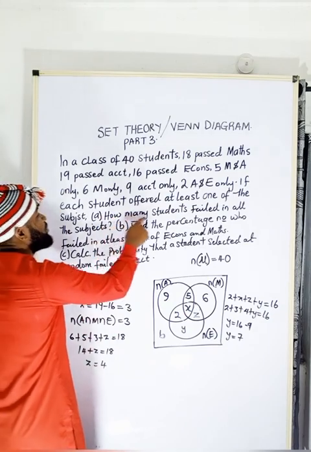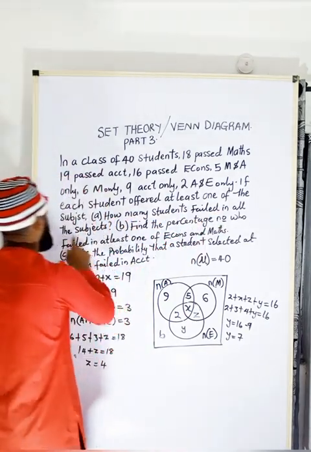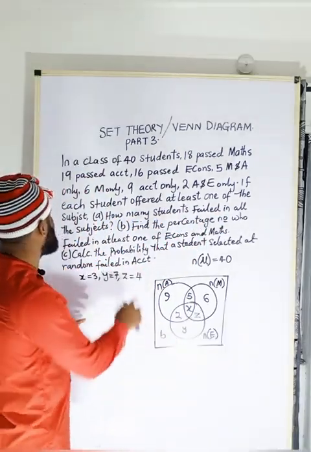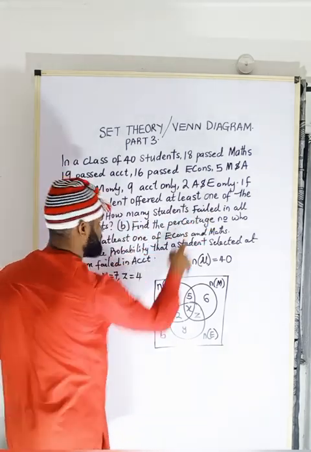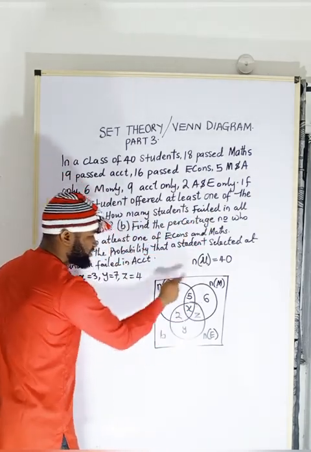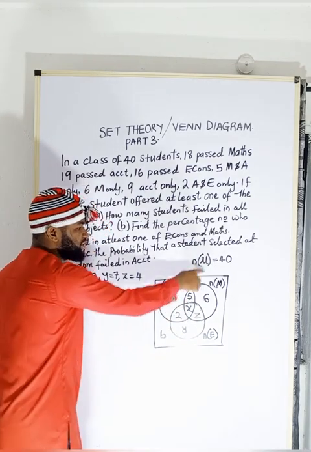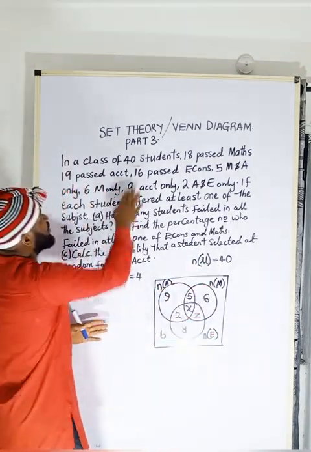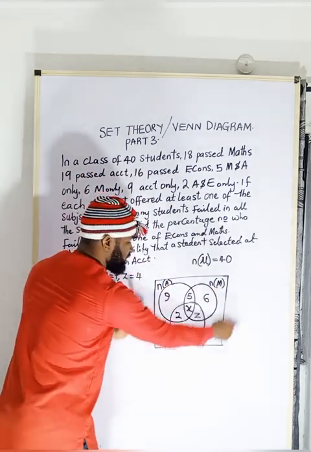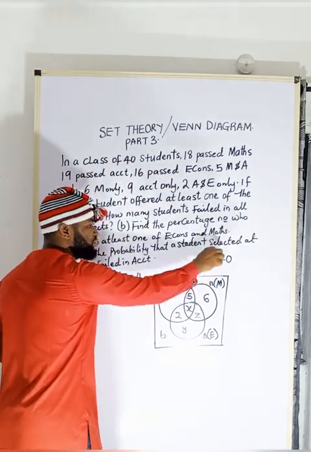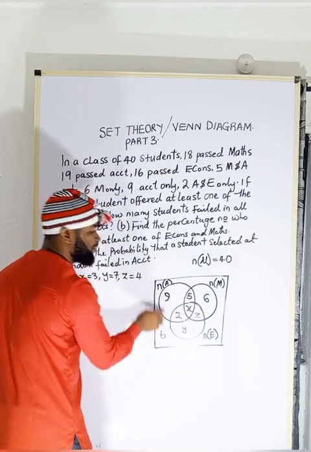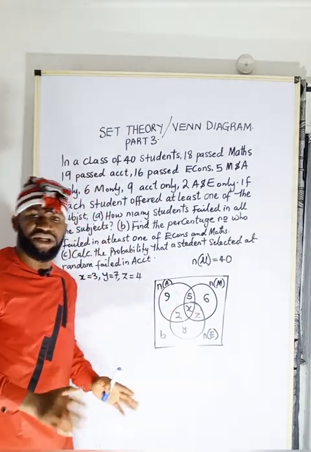Now, they say, how many students failed in all the subjects? Now, how many students failed? Now, everybody here passed. So I'm going to add all the number of people that passed. This is everybody in the school, okay? In the class, all the people in the class. They are 40. So I'm going to say this 40 minus all the people that passed. Then I will get the number of people that failed.